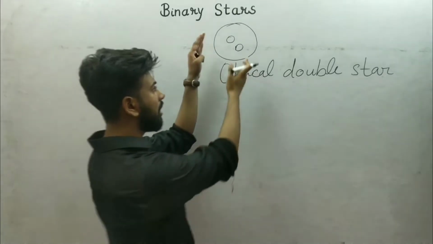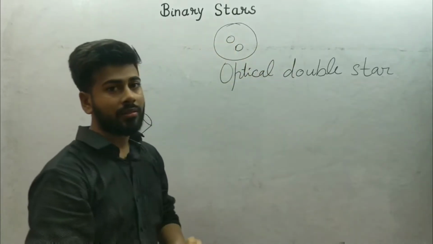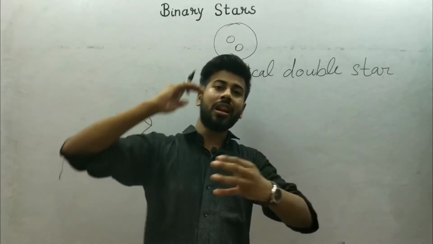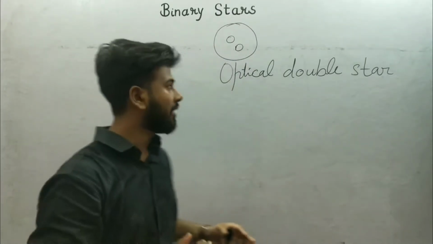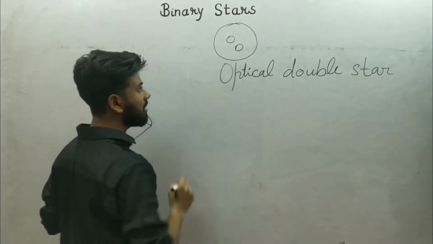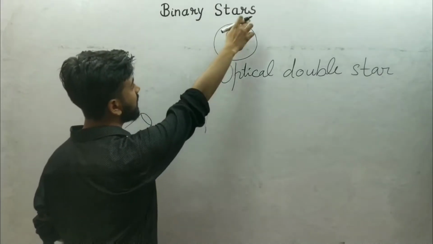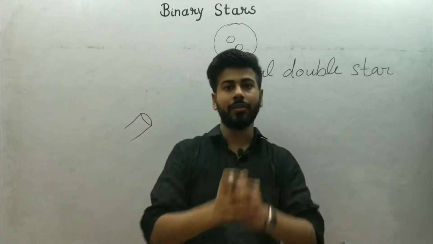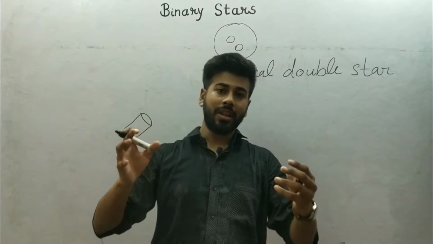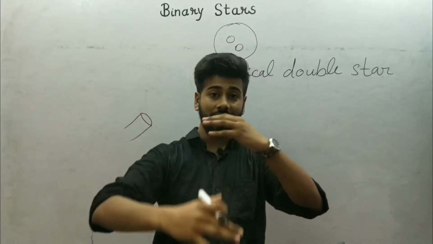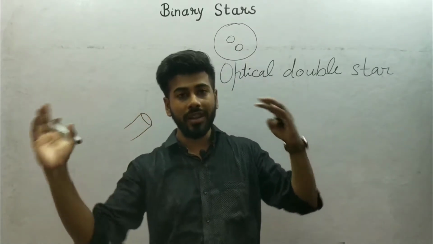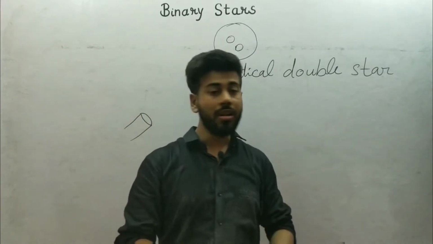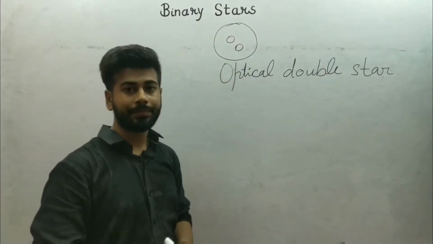But if the two stars are so close that they come into their mutual gravitational attraction range, then the stars are called the binary stars. I repeat, if the two stars are close enough that they come into their mutual gravitational attraction range and they start revolving around their common center of mass, then the stars are called the binary stars.